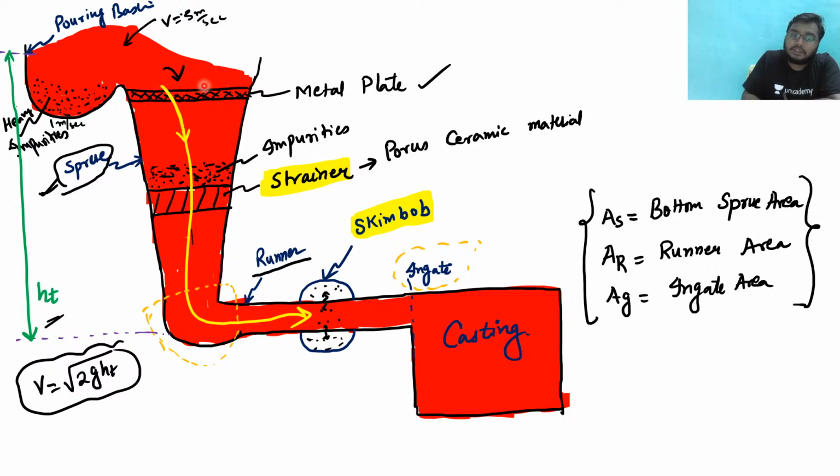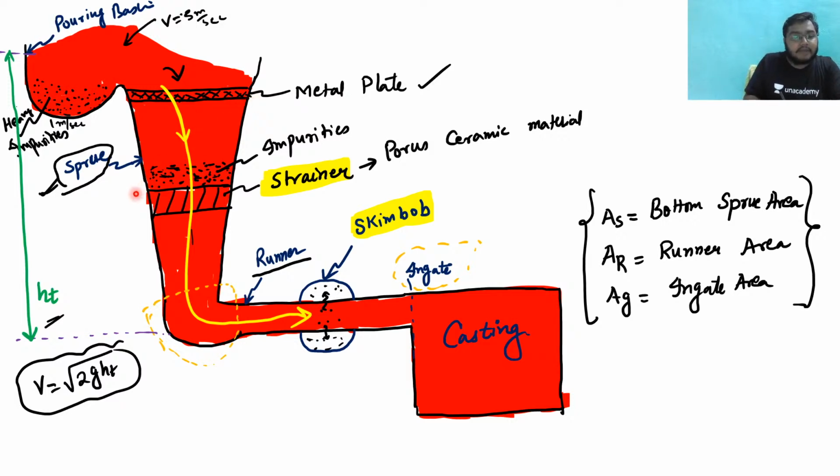So if the velocity is reduced, there would be a laminar flow, because if there would be a turbulent flow, then there would be chances of sand erosion. And we do not want sand erosion, because here we have a mold cavity. If the velocities are very abrupt in different sections, that is turbulent in nature, then my mold cavity will collapse, right? It will be ruined. So it is a necessity that it should be laminar in nature, clear? To make it laminar, we use a metal plate.